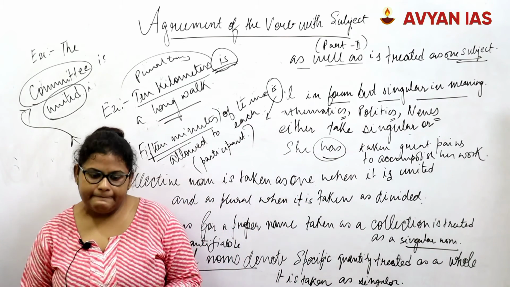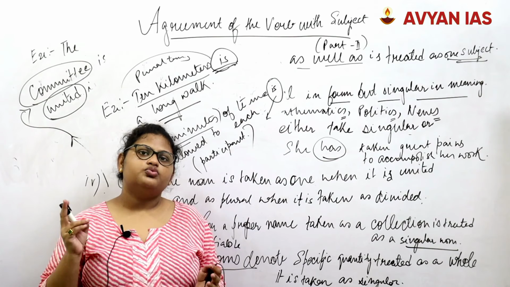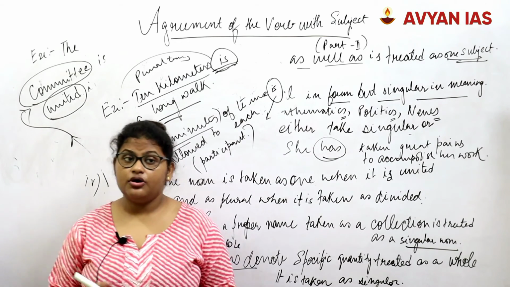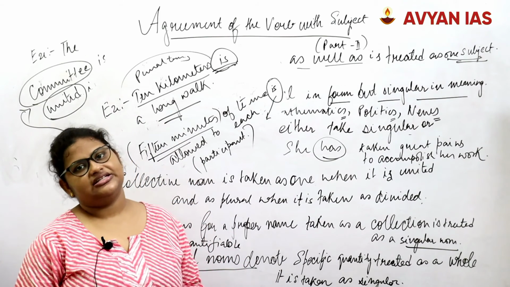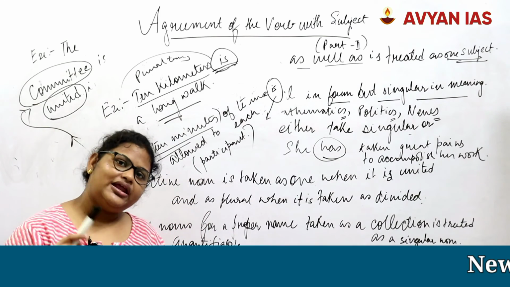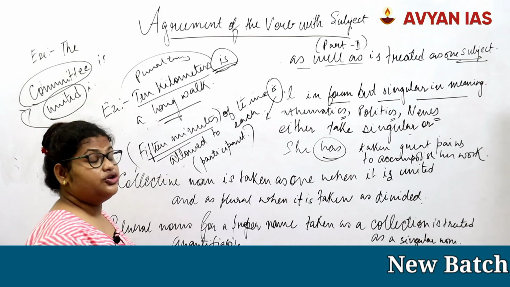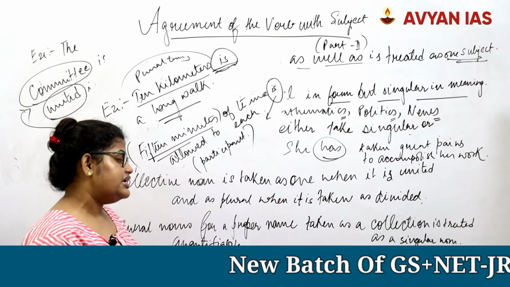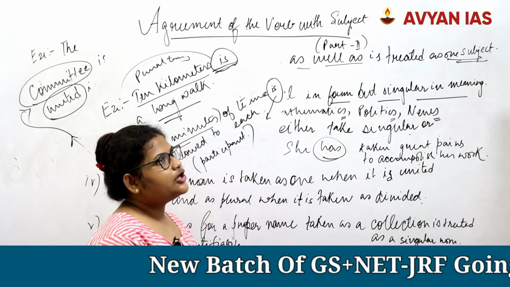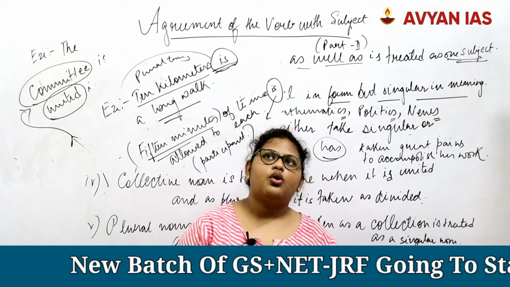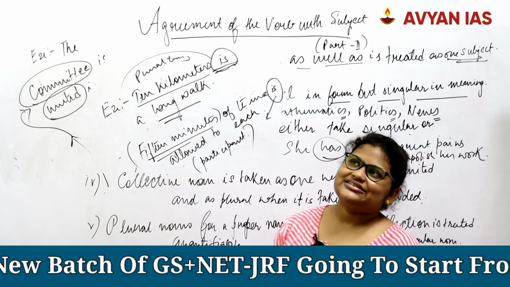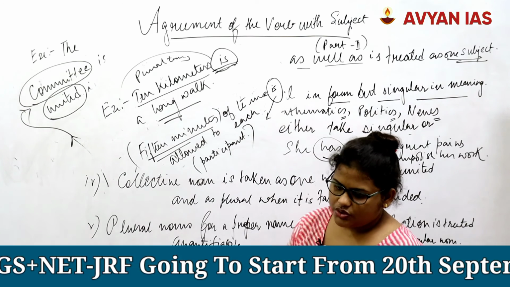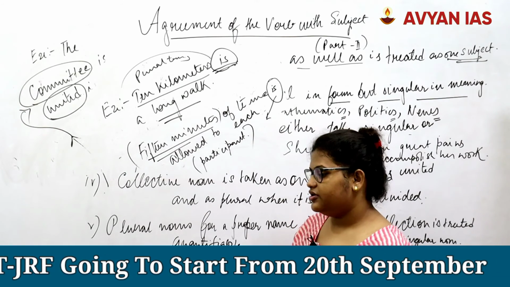And the next rule was proper nouns, which are collections. In spite of them being a collective of something, we would still be taking them as a singular noun, but it only applies for proper nouns. Remember, it does not happen for common nouns. It only happens for proper nouns. The next one is the plural nouns when they are used to denote a specific quantity or time or distance, whatever, as a whole, like 10 minutes, 15 kilometers, 20 days, any of those, we would be treating them as a singular entity.